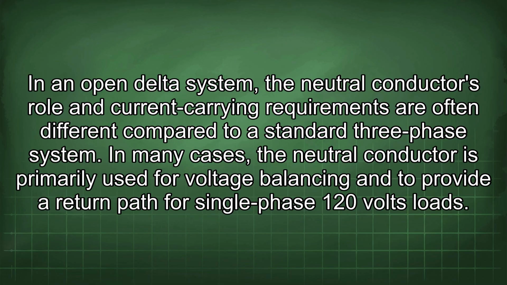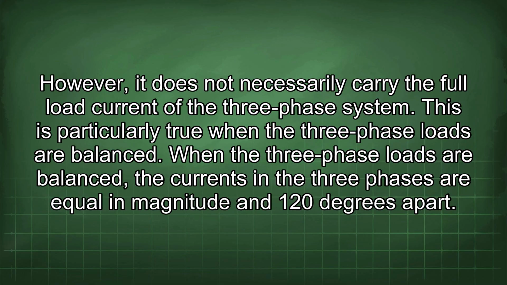In an open delta system, the neutral conductor's role and current carrying requirements are often different compared to a standard three-phase system. In many cases, the neutral conductor is primarily used for voltage balancing and to provide a return path for single-phase 120 volts loads. However, it does not necessarily carry the full load current of the three-phase system. This is particularly true when the three-phase loads are balanced.